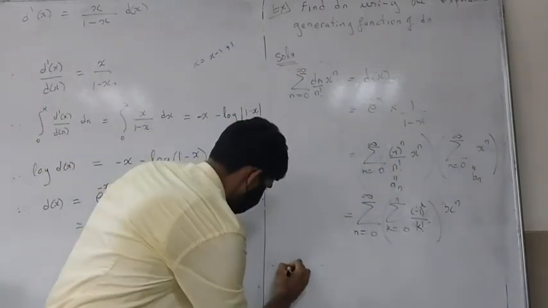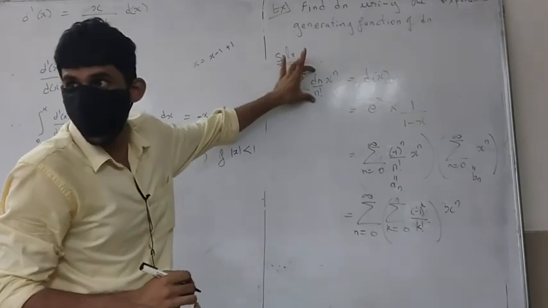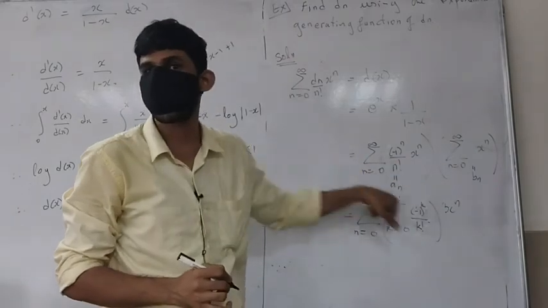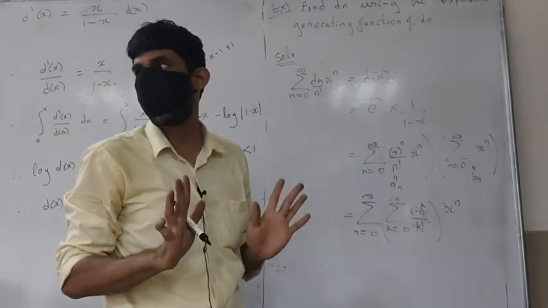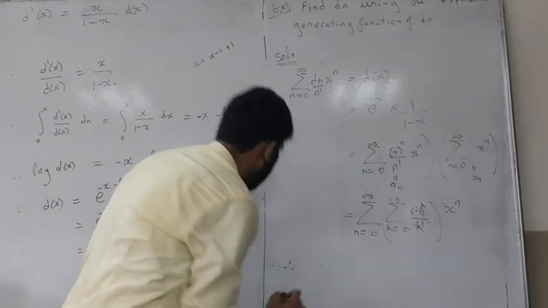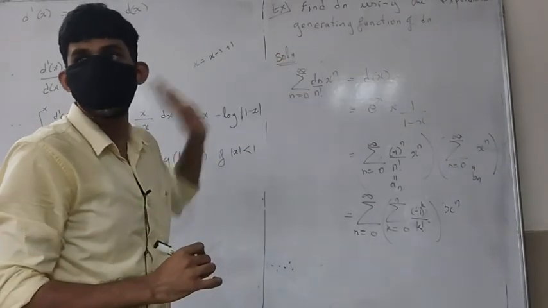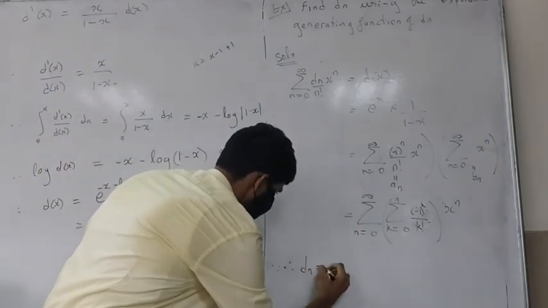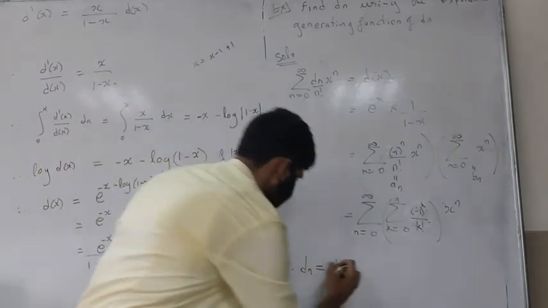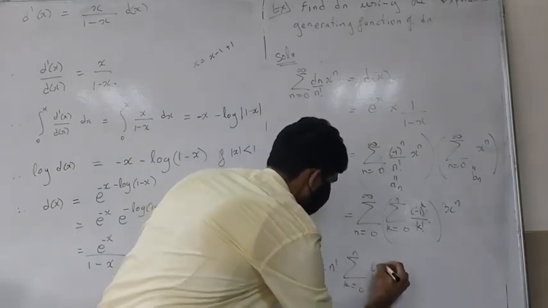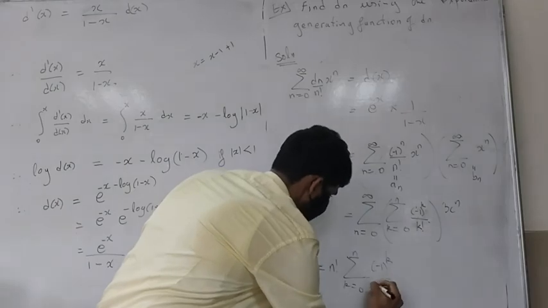So therefore dn upon n factorial, the coefficient of x raised to n here should be the same as the coefficient of x raised to n there, because Taylor series are unique. Again, the only thing which we have left out is actually showing that this has a positive radius of convergence. So therefore your dn would be nothing but n factorial times summation k going from 0 to n, minus 1 raised to k divided by k factorial.